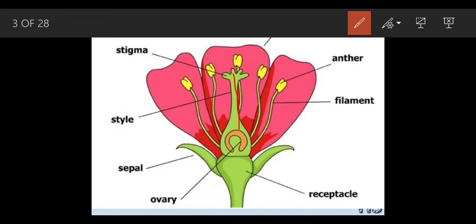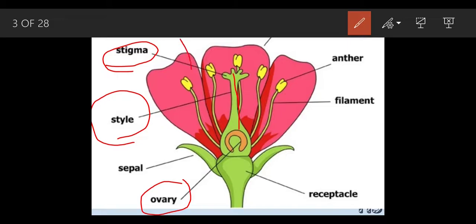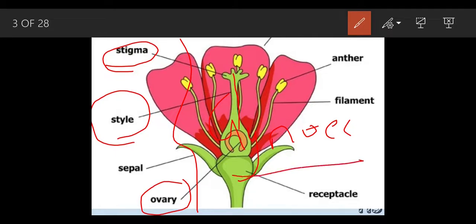If you look at the topmost part, that is the stigma, this is the style, and this is the ovary. These 3 structures together make your gynoecium. What do you mean by gynoecium? The female part. Gynoecium means the female part.